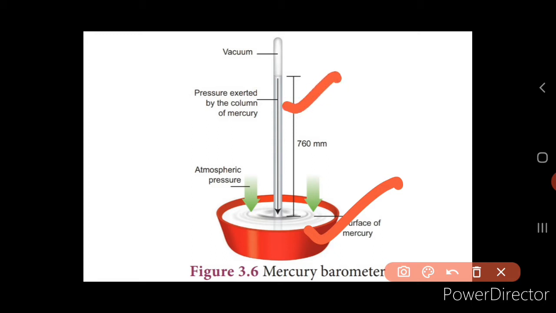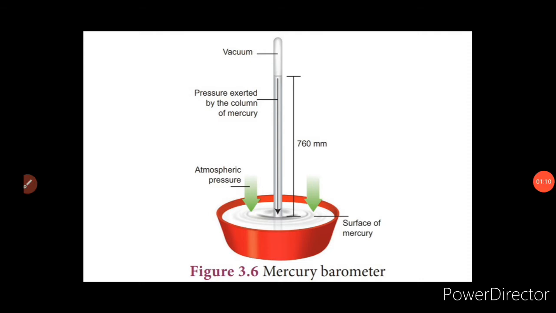Now this long glass tube is turned upside down into the container containing mercury, and this is done by closing the open end of the glass tube with the thumb, and it is immersed into the container containing mercury, and the thumb is released after it is immersed completely into the tub containing mercury, and care should be taken that no air bubbles enter into the glass tube. Now let's see how this barometer works.